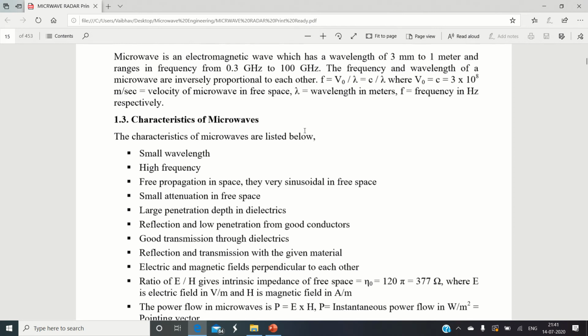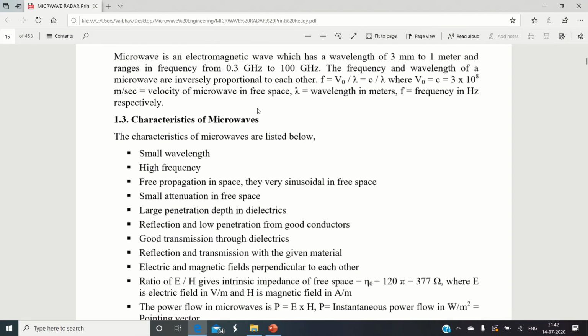If you recall, in the orientation program, I showed you the diagram on the PPT, where we mentioned the typical range of microwaves. Microwaves are located well beyond the RF signal, but below the infrared region. Any signal with a frequency range of 0.3 gigahertz to 100 gigahertz, or roughly 300 megahertz to 100 gigahertz, we can call a microwave. This is just a rough definition of a microwave signal.